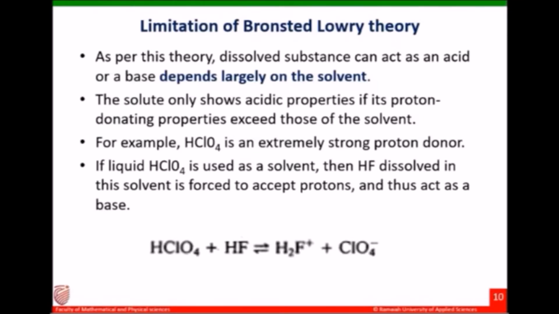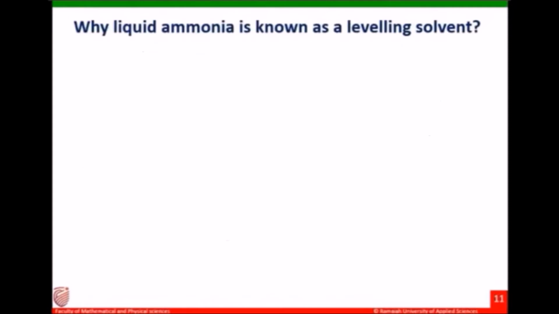That means solvent decides whether the solute is an acid or base. That is the drawback of Bronsted-Lowry theory on acids and bases.